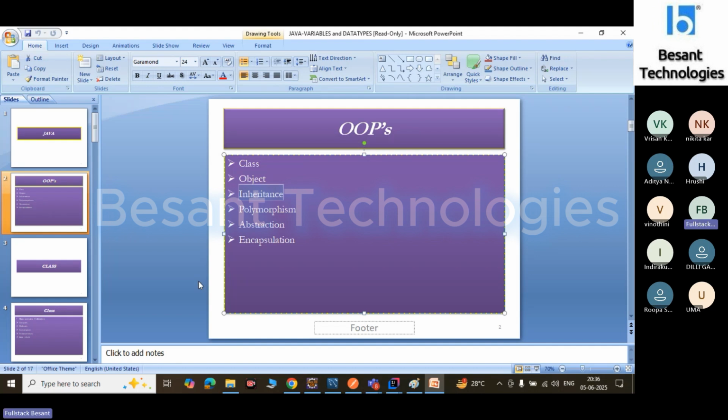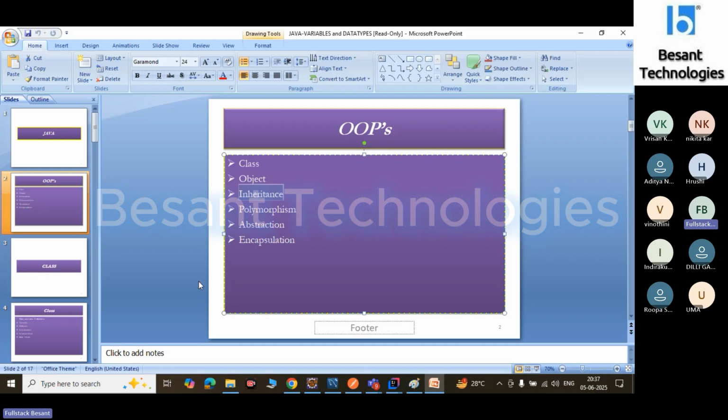We can create more than one class, and we can access the parent class elements by using the child class object. The elements means variables, methods, constructor, instance block, and static block. When we are using more than one class, we use the inheritance concept.